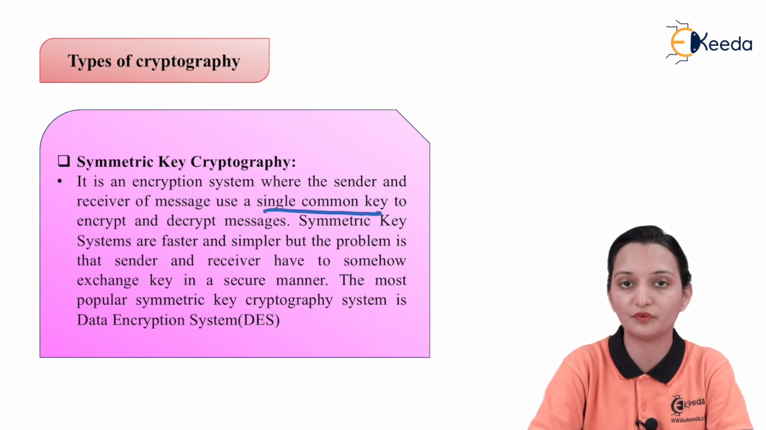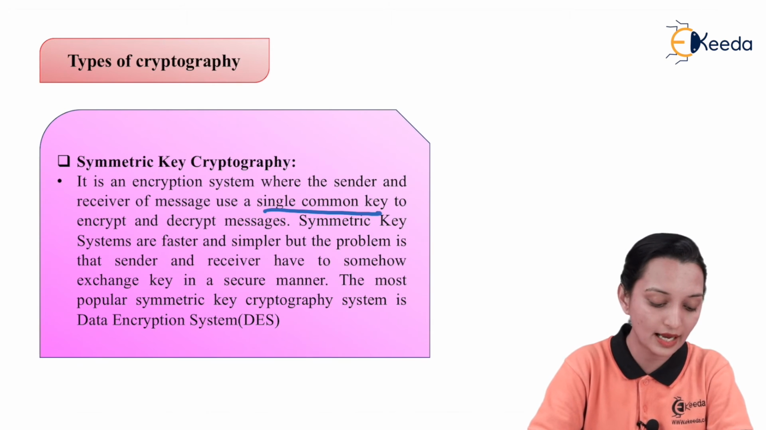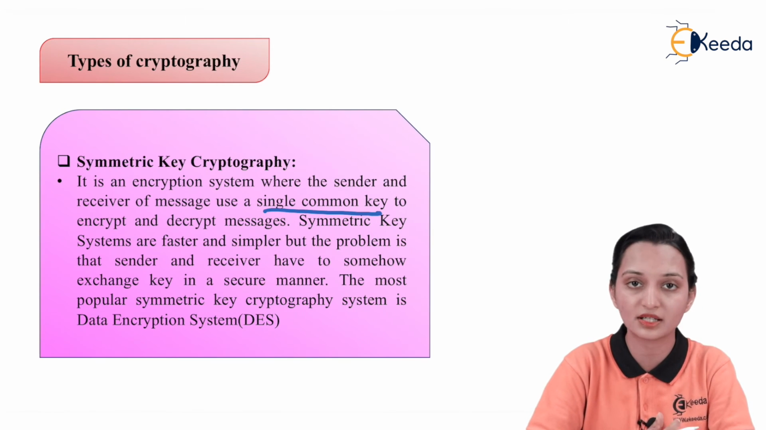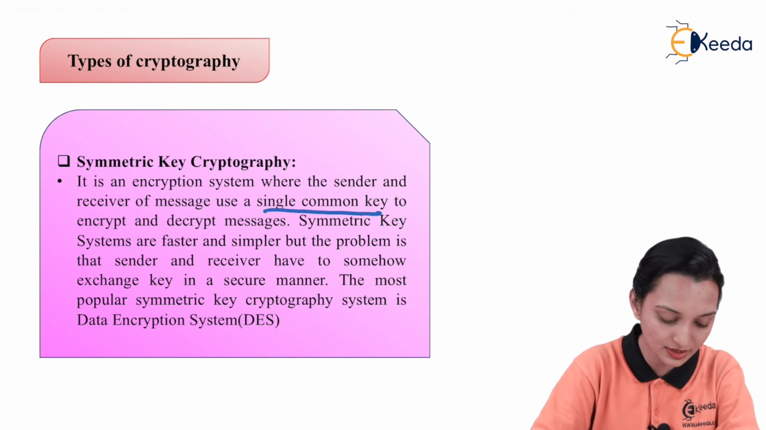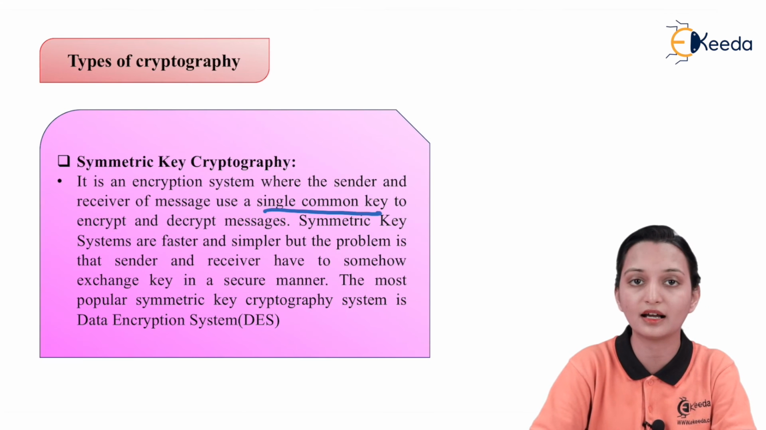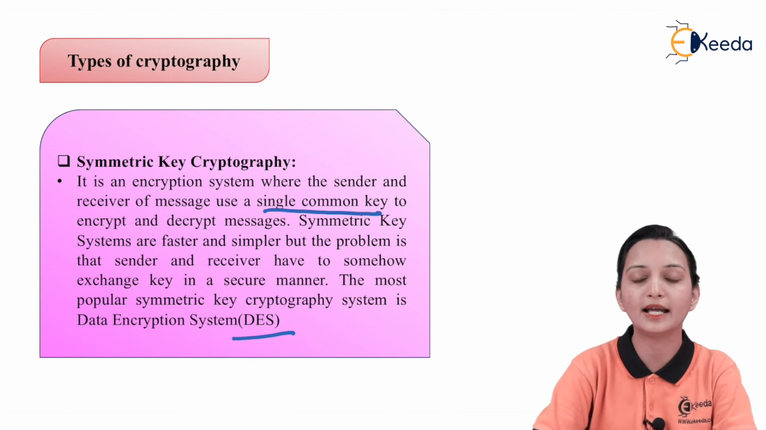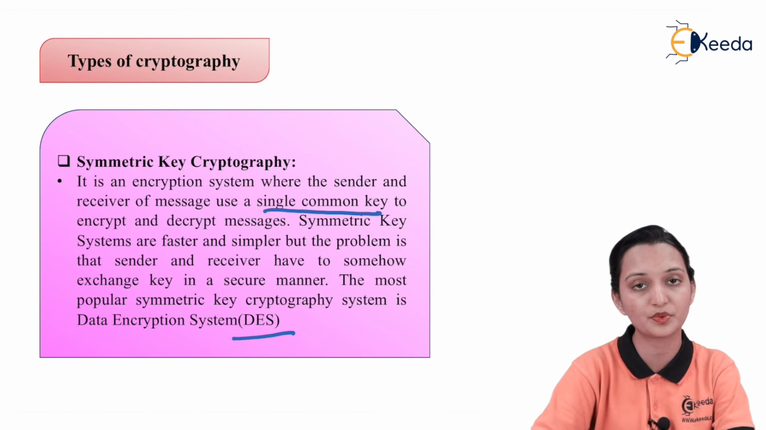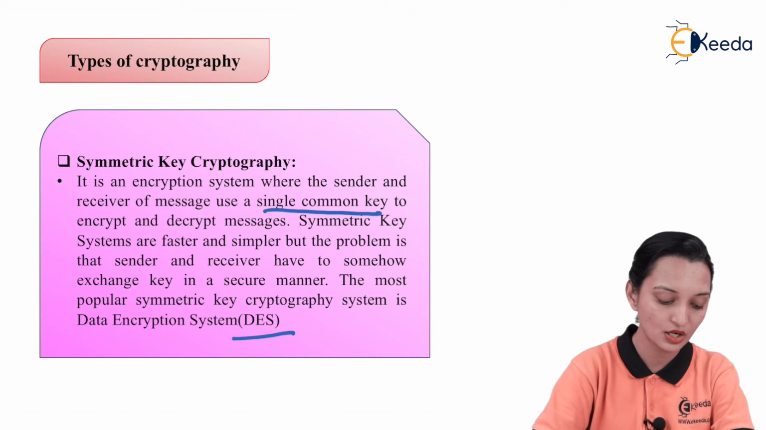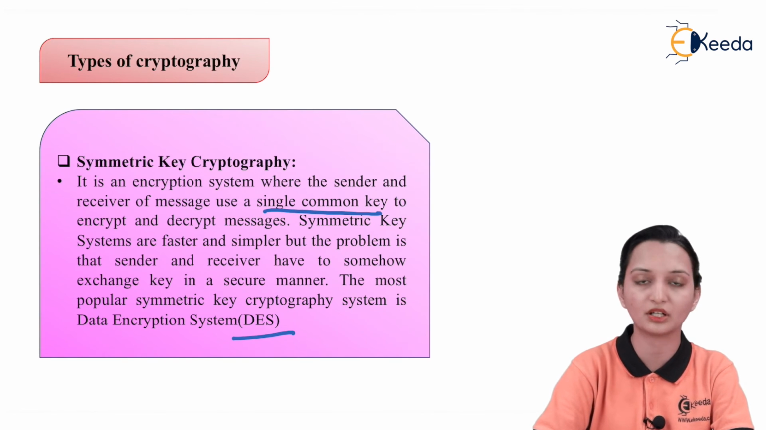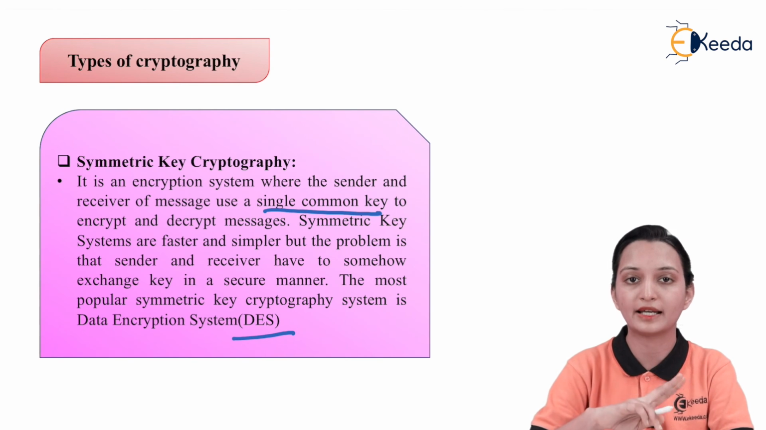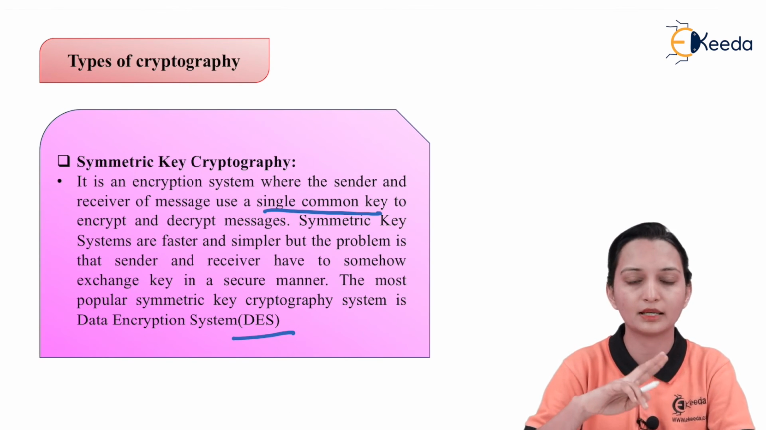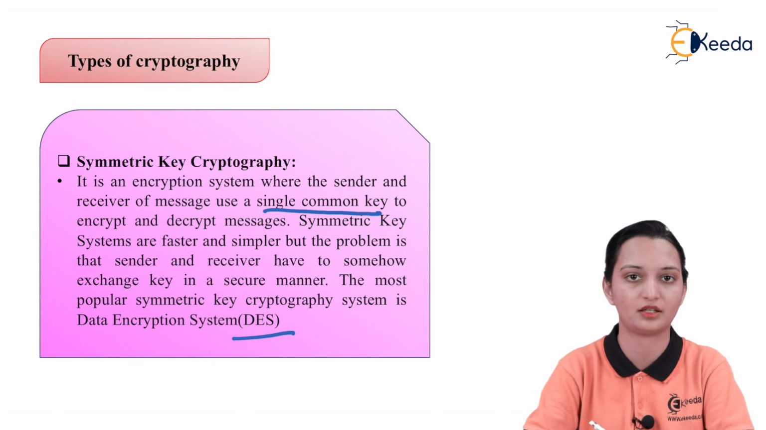That means there will be only one private key which can be accessed by the sender and the receiver, and they have to share this single common key through secure transmission. The most popular symmetric key cryptography system is the Data Encryption Standard, DES, and we have a deep study of this algorithm in our syllabus. So for DES we use symmetric key cryptography. That means only one key has to be shared between the sender and the receiver, and hence many times the private key is also known as the shared key.